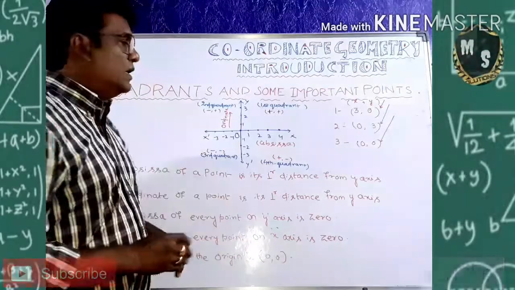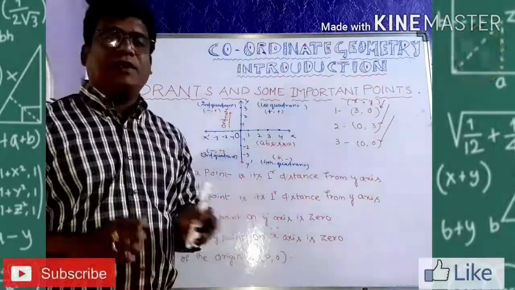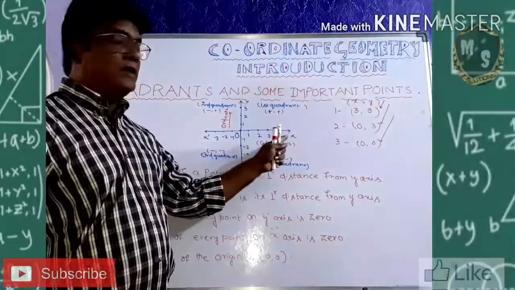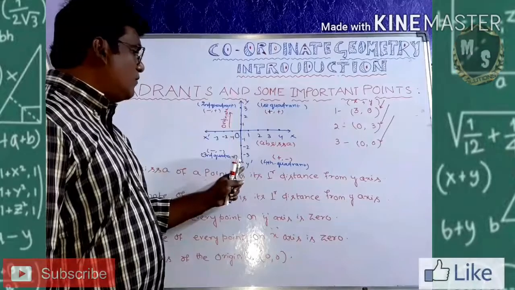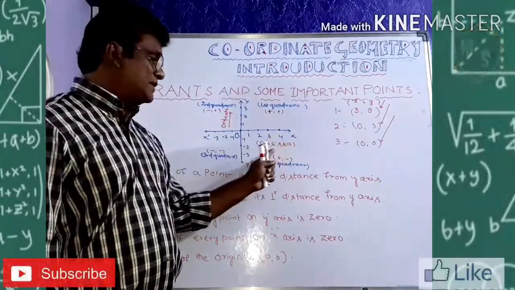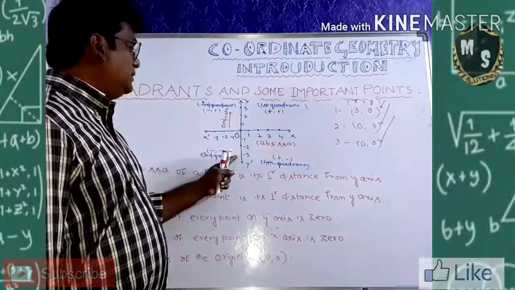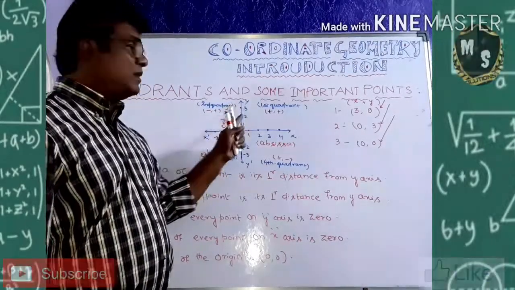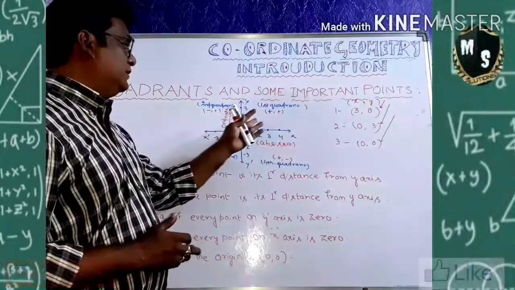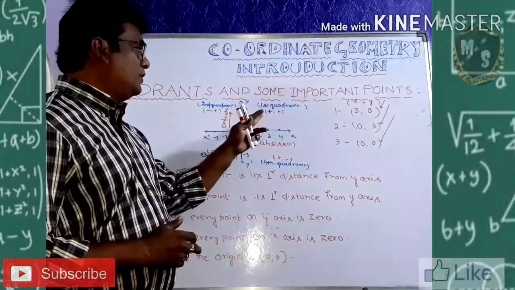What is a quadrant? I said that in a Cartesian plane 2 lines are intersecting each other. One is called the horizontal line and the other is called the vertical line. The horizontal line is called the x-axis or the abscissa, and the vertical line is called the y-axis or the ordinate. These 2 lines divide the plane into 4 quadrants.